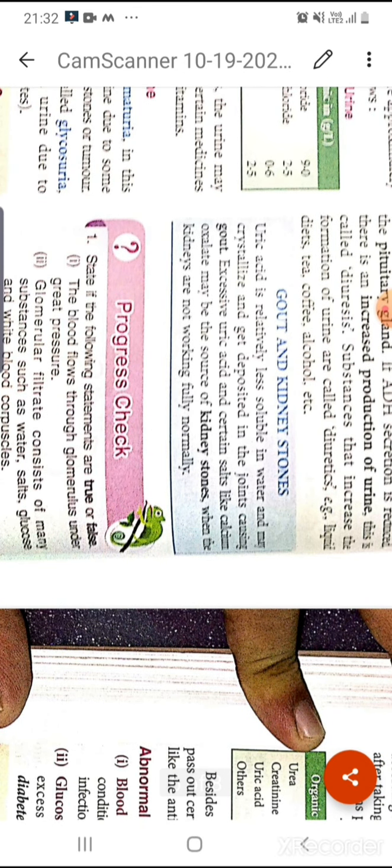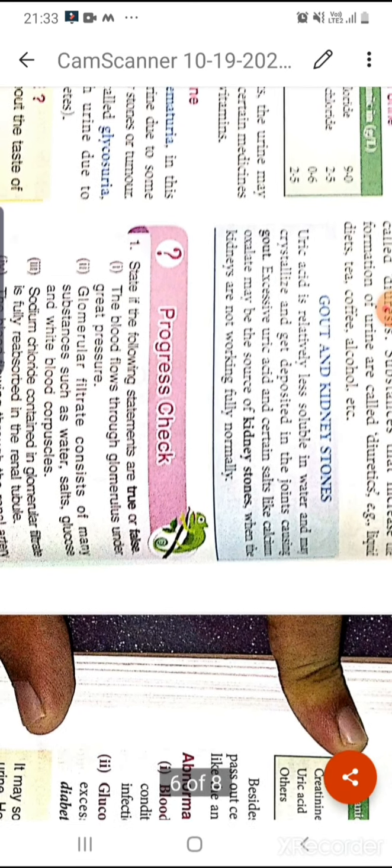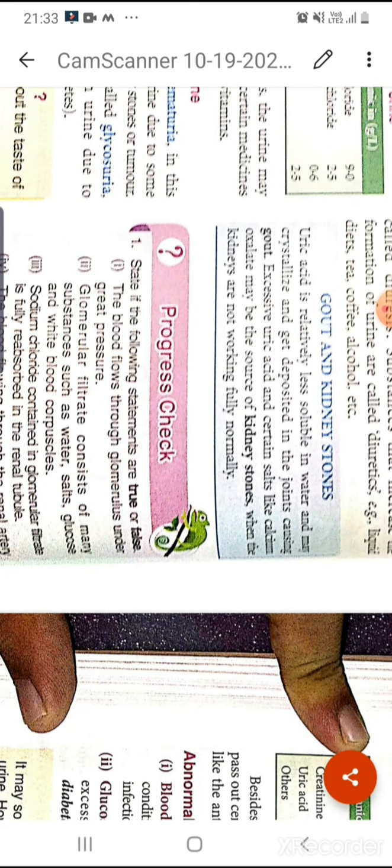Next is gout and kidney stones. Uric acid is relatively less soluble in water, and it sometimes forms crystals, and it generally deposits into our bone joints. So you know that older people generally have very much pain in their joints, in legs and hands and all. So why? Because there is the deposition of these uric acid crystals, and that forms gout.